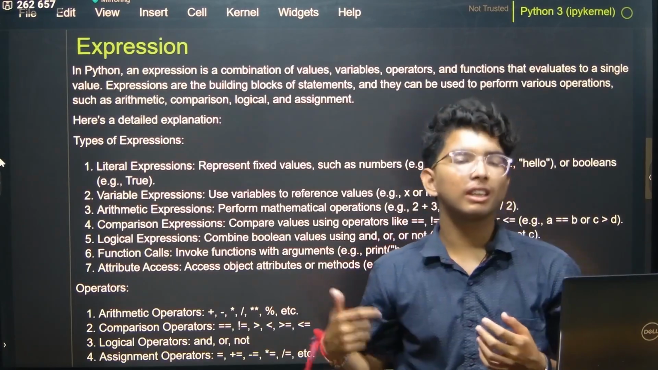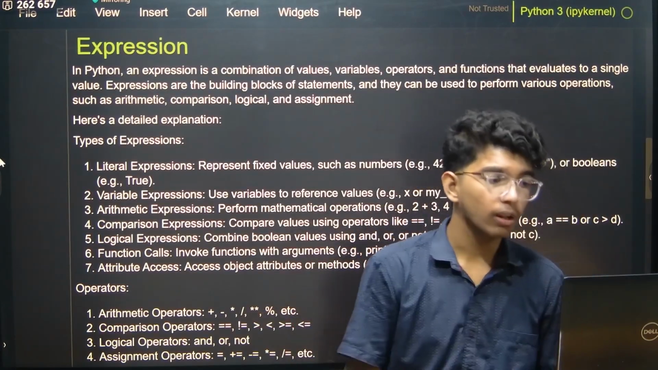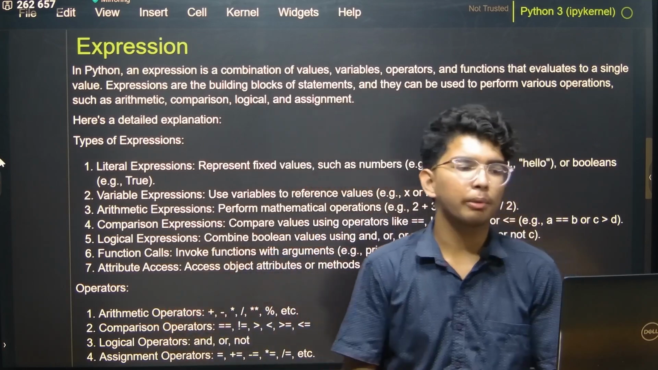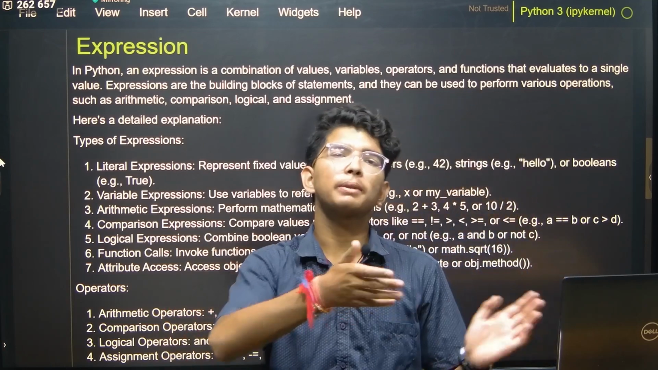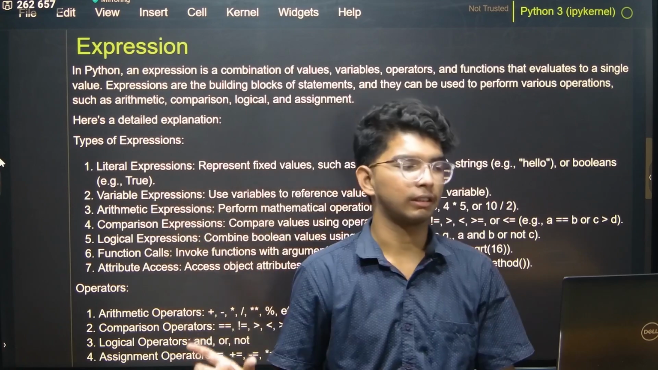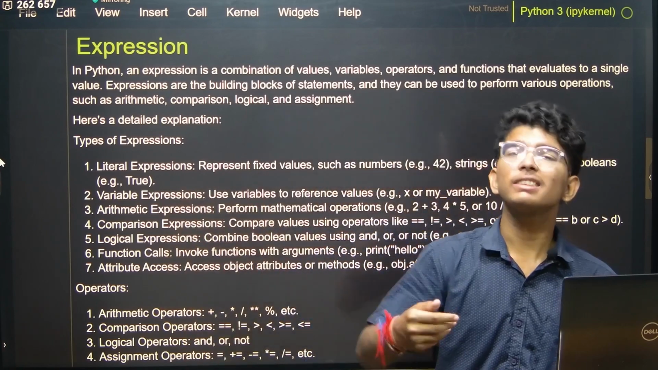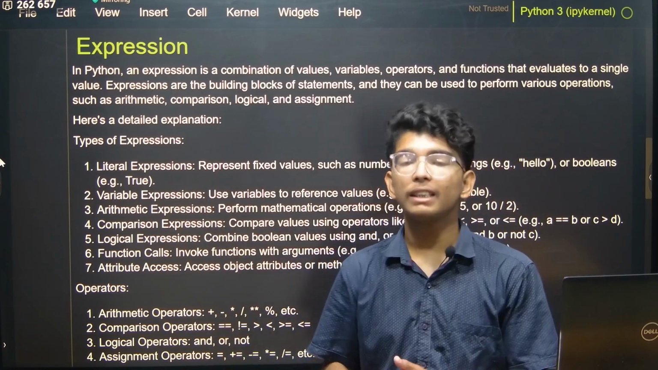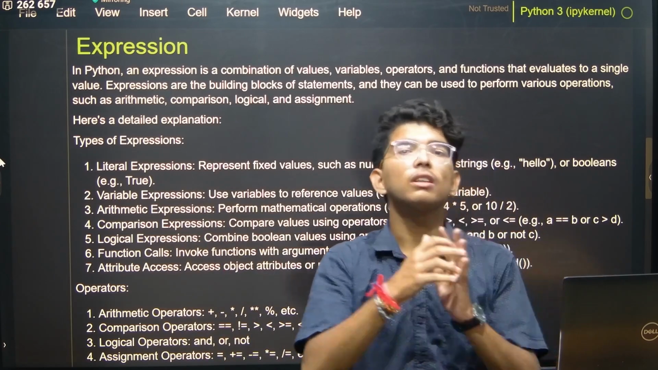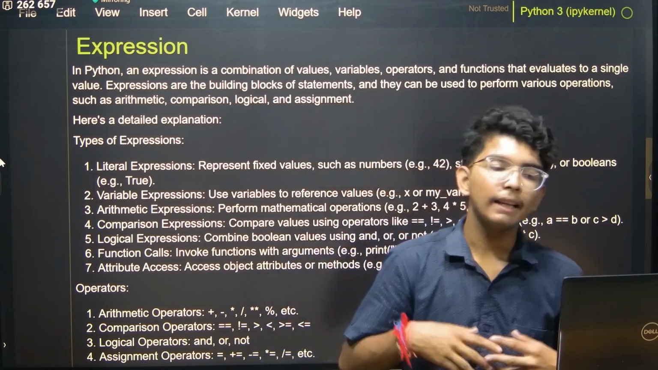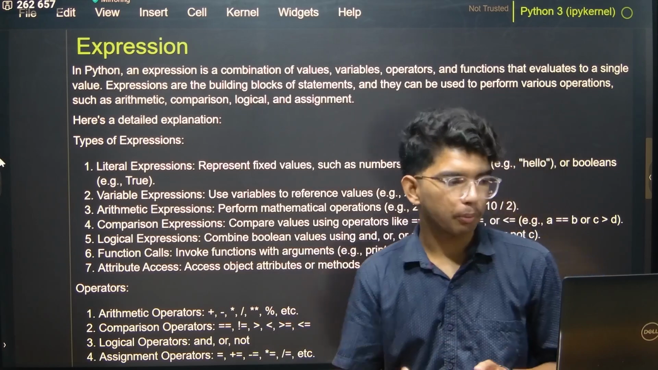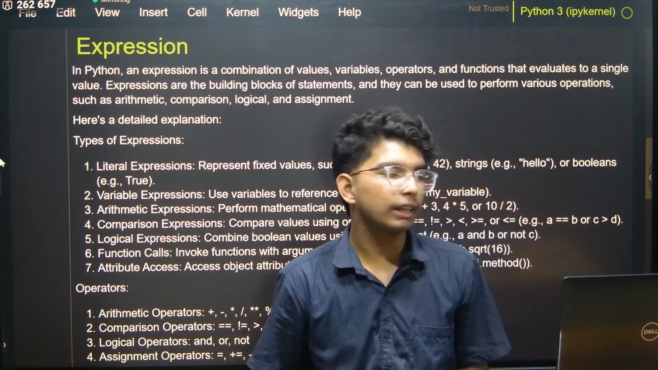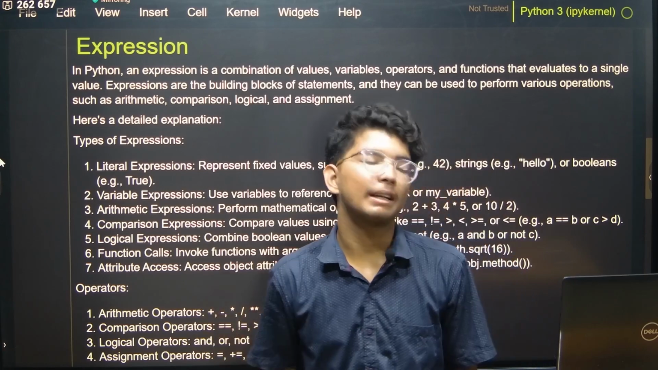Now moving on to another thing, which is expressions. Expressions are just a combination of values, variables, operators and functions, right? Which helps us to get a single value or result. Expressions are the building blocks for statements. So that's why we are learning about expressions before statements. They are used to perform various operations such as arithmetic, comparison, logical and assignment also.